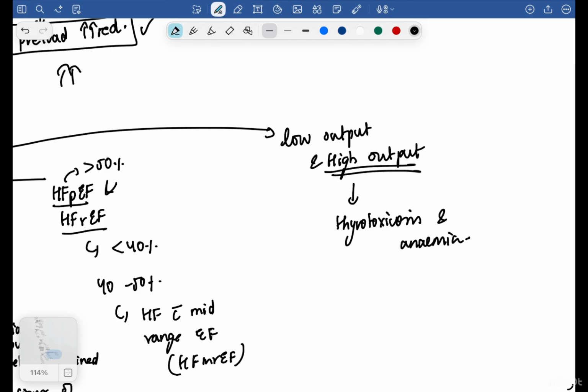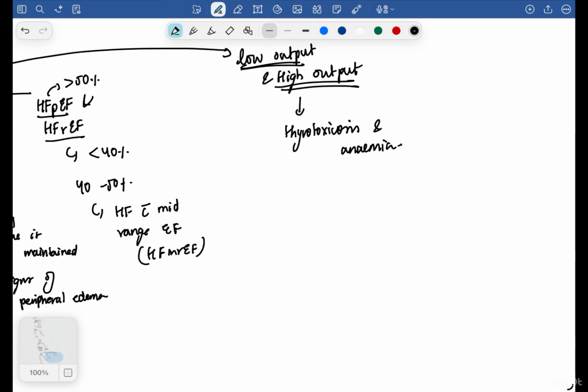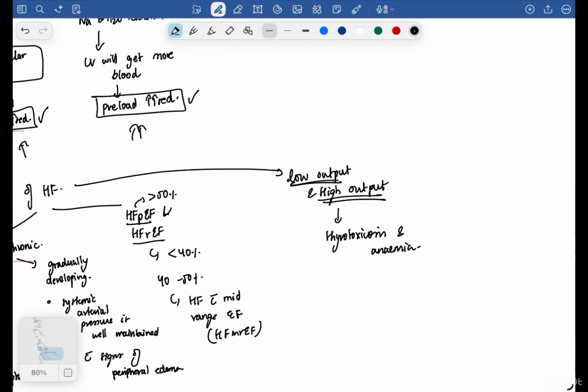Okay, and low cardiac output is basically what we discussed already, right? For example, low output can be because of valvular heart disease, ischemic heart disease, or pericardial disease, and because of that there is a low cardiac output, right? Okay, next is your left-sided and right-sided heart failure.